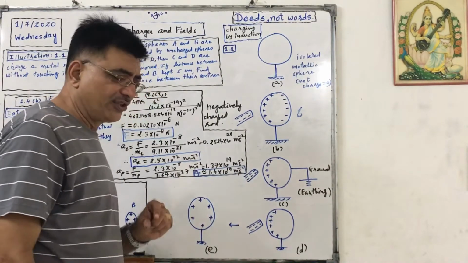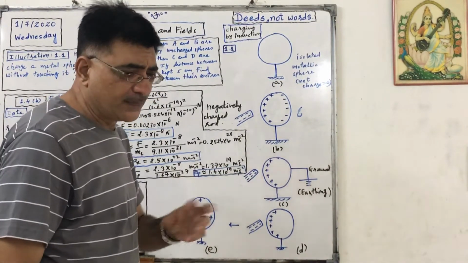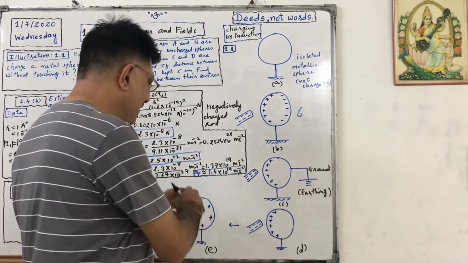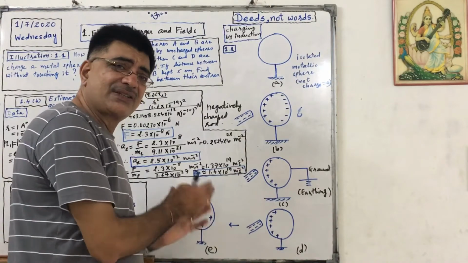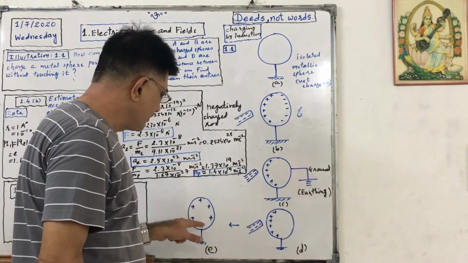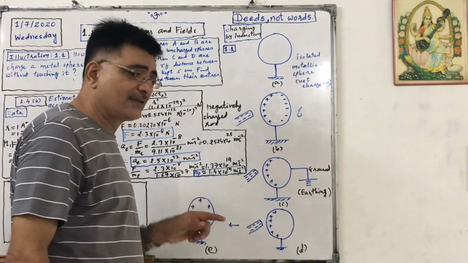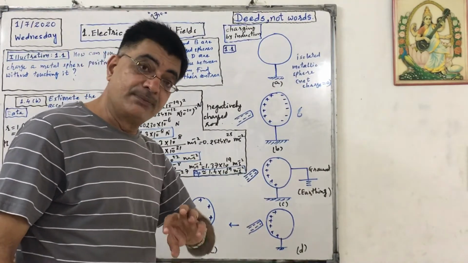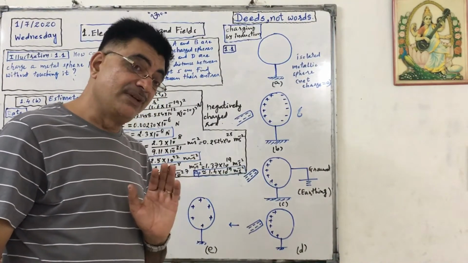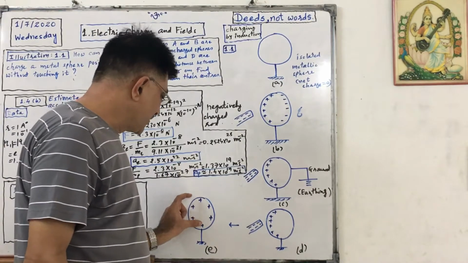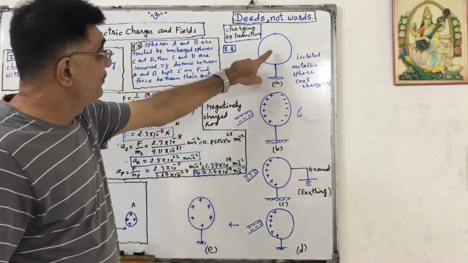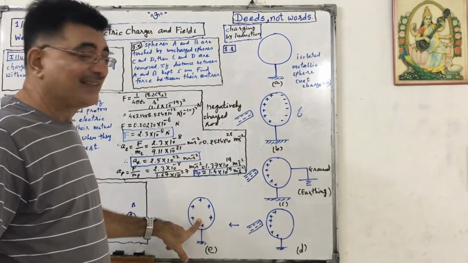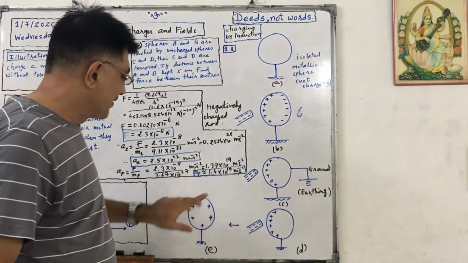Actually, positive ions cannot be displaced, but the electrons will rearrange in such a way that the distances between these positive ions are such that the mutual repulsion is minimum and stability is maximum. So by this way, the sphere which had net charge 0 is now positively charged. That is called charging by induction.